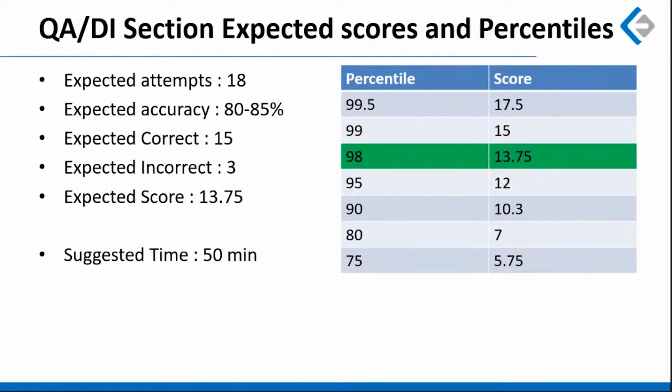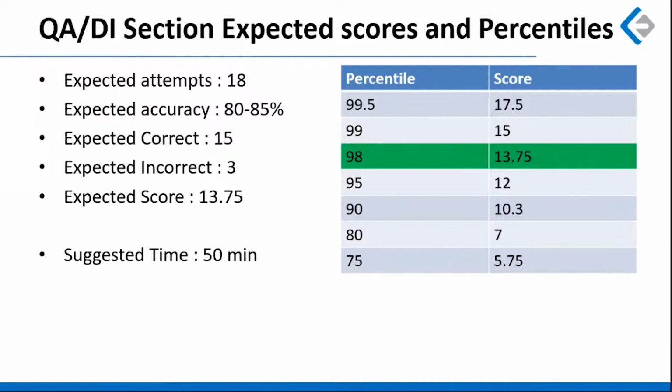You can get 99 percentile for 1.25 marks more, which is 15 marks, and 99.5 for 17.5 marks. Most of the sectional cutoffs will be in the range of the 90s and 80s. If you look at the numbers for sectional cutoffs for XLRI and some other colleges, they will be around 10.3, which is 90 percentile, and 80 percentile will be at 7 marks.